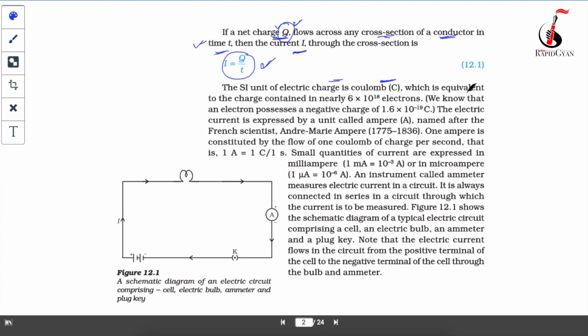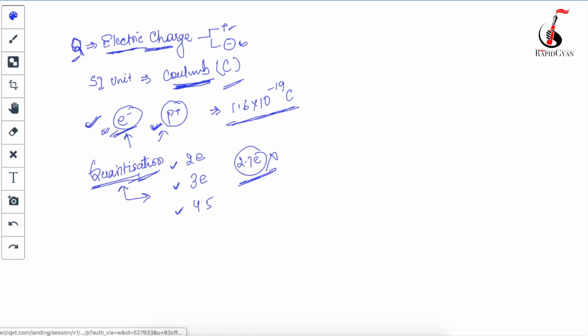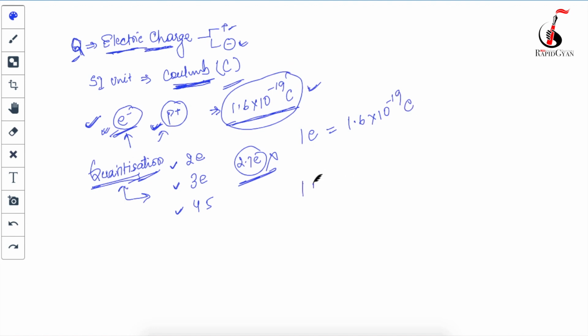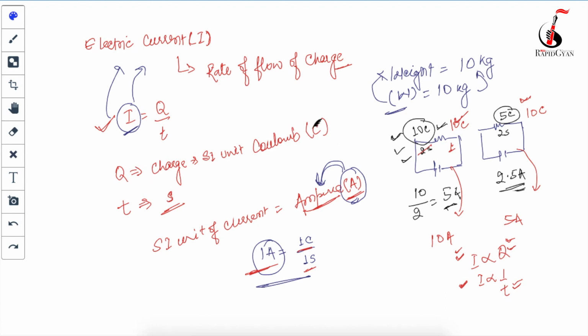Also, what I have told you, beta, is that one electron or one proton carries the smallest value of charge, 1.6 into 10 to the power minus 19 coulomb. I have told you already. So the charge of one electron is equal to 1.6 into 10 to the power minus 19 coulomb. Now suppose a question comes: in 1 coulomb, how many electrons are there? In 1 coulomb means in 1 unit of charge. What is the unit of charge? Okay, I have told you here, beta, the unit of charge is coulomb. So if someone asks you the question, in 1 coulomb how many electrons are there?